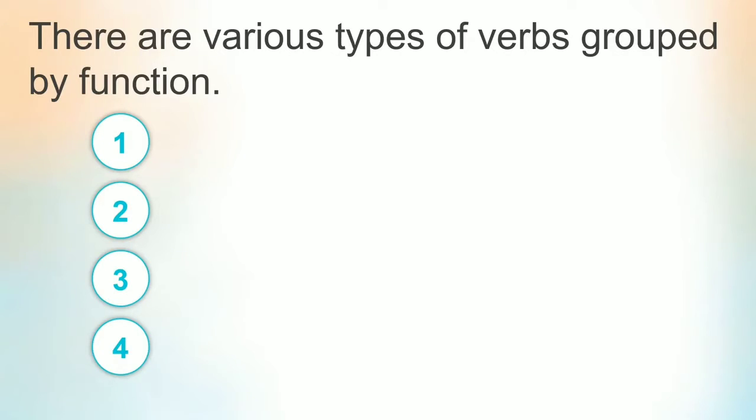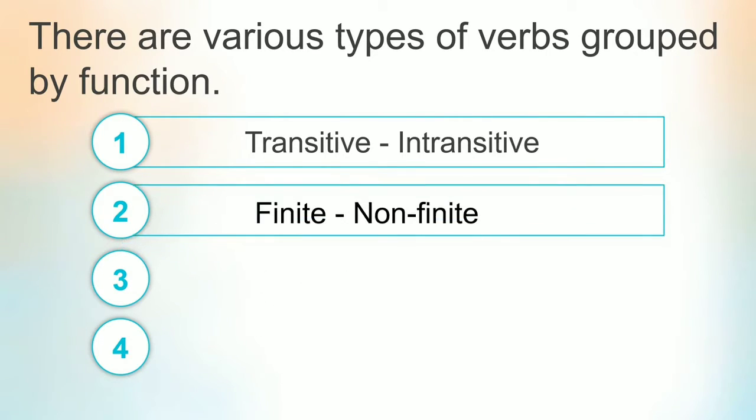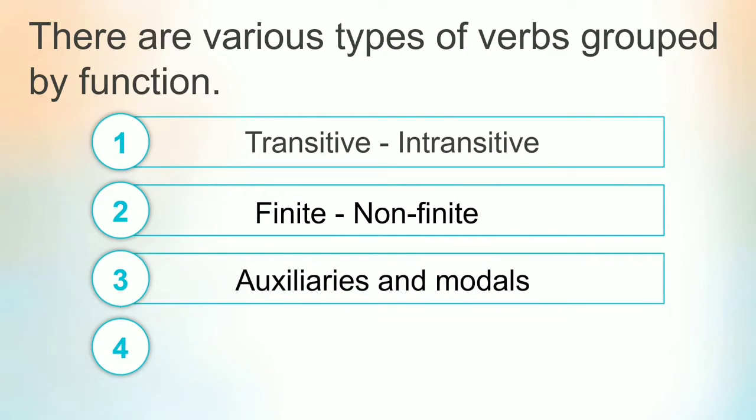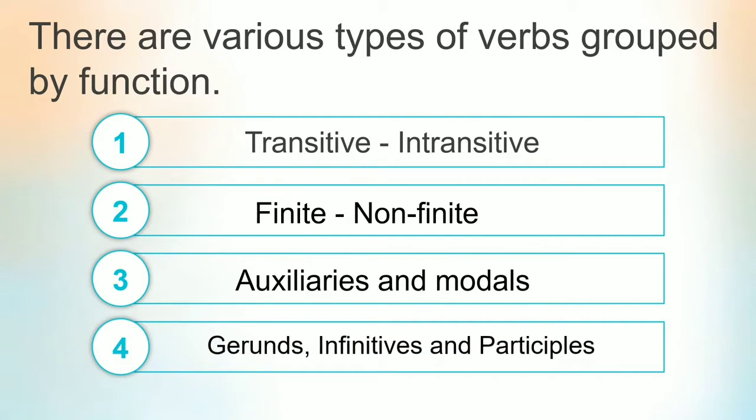Now, there are various types of verbs grouped by function. First, transitive and intransitive verbs. Second, finite or non-finite verbs. Third, auxiliaries and modals. And fourth, gerunds, infinitives and participles, which are the types of non-finite verbs.